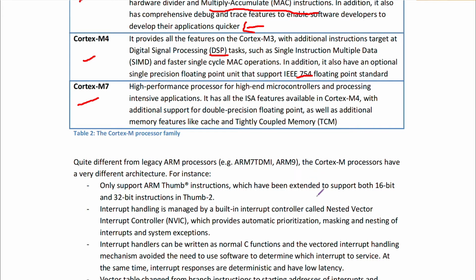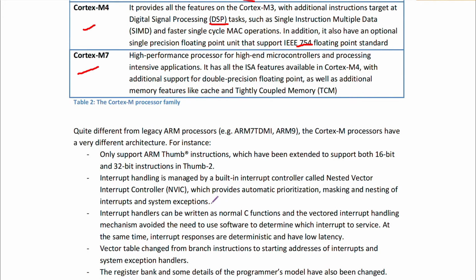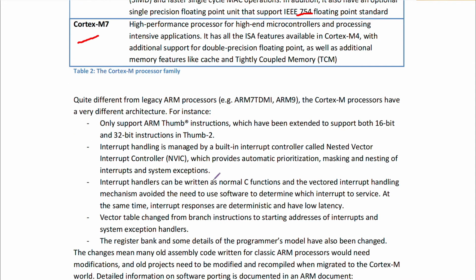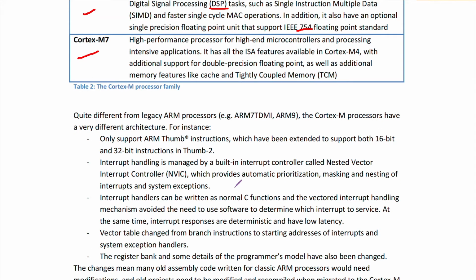जो इनका architecture है काफी different है. We have studied the generic ARM architecture also. So let's look at some of the points of the Cortex-M processor architecture as well. It only supports ARM Thumb instructions, which have been extended to support both 16-bit and 32-bit instructions in Thumb-2. So this is a very important difference. It only supports the ARM Thumb instruction set.